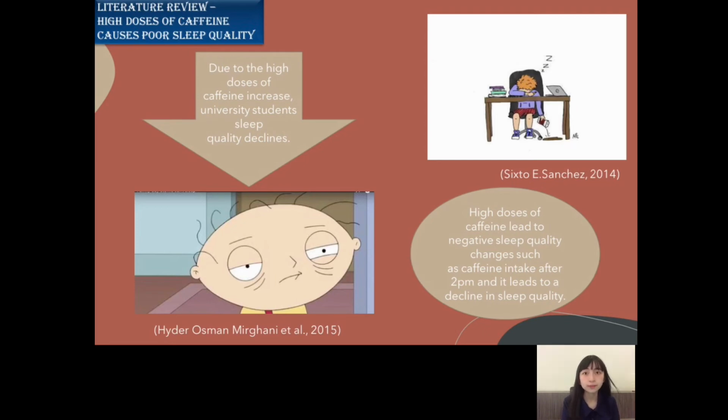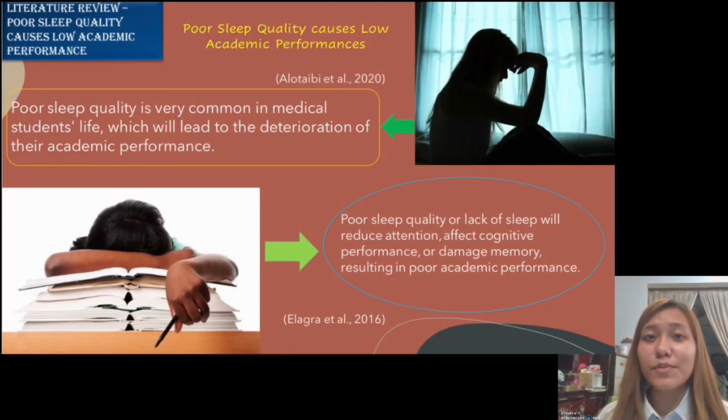The first study by Haider Osman Mekhani has proven that high doses of caffeine limit university students from engaging in useful educational activities. The second study by Sixto E. Census has shown that students who participate in unhealthy activities due to influence by peers have poor sleep quality among university students. The third topic is about poor sleep quality causing low academic performance.